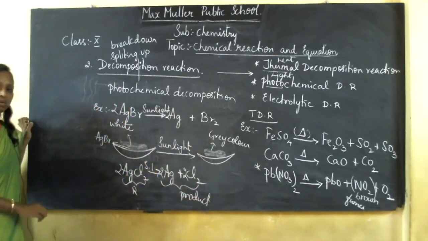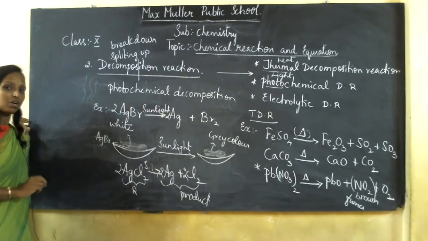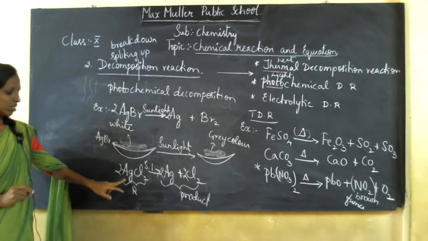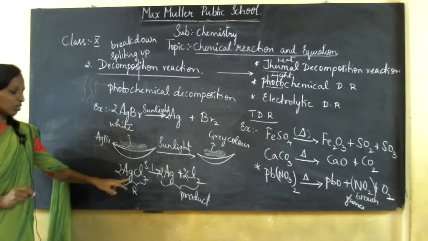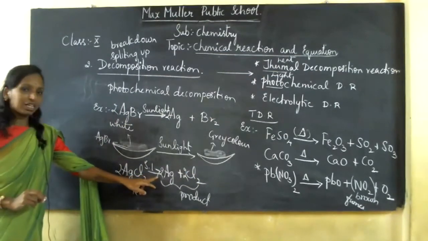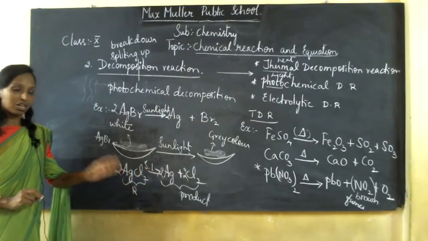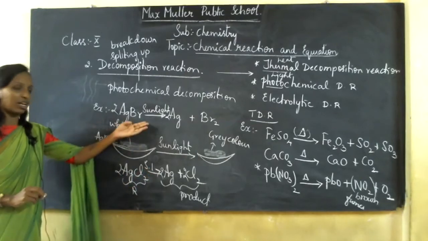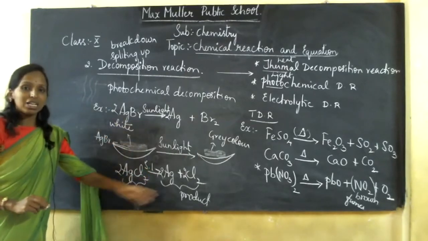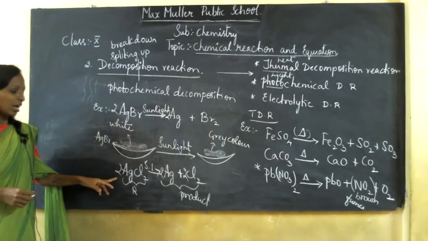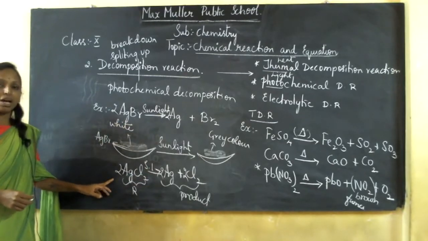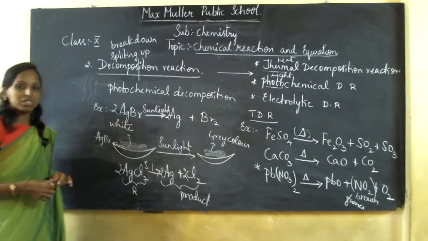Don't worry about the chemical equation as written. What exactly happens here is that AgCl, silver chloride, when exposed to sunlight, shows a color change. This silver halide is used in photography.